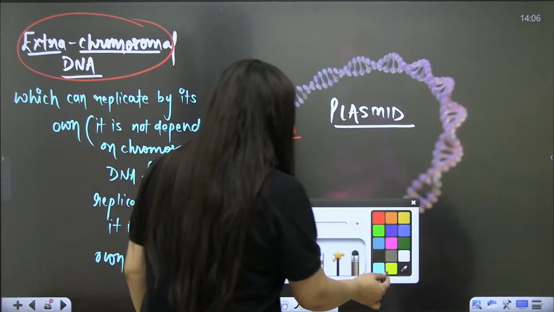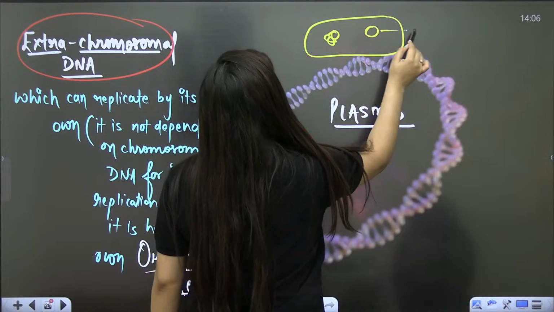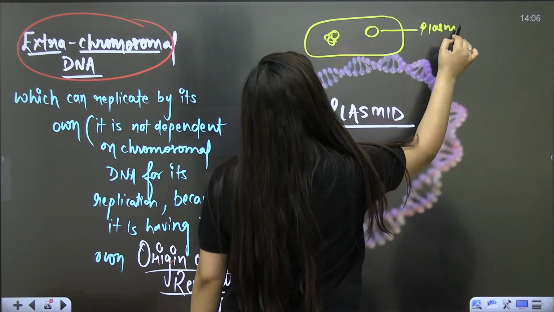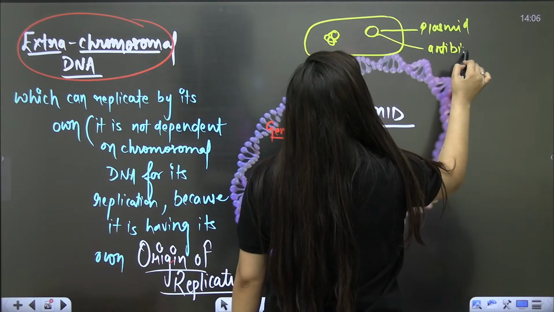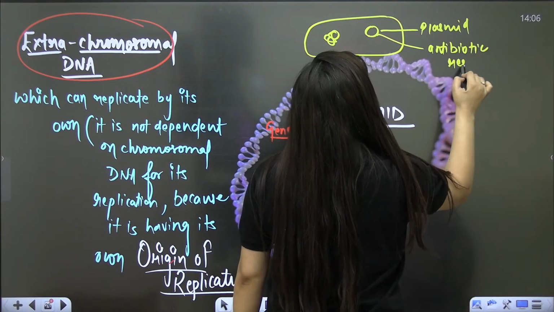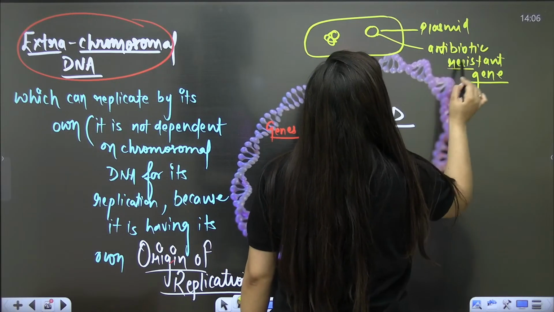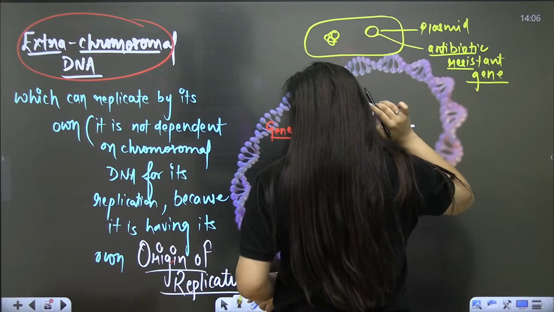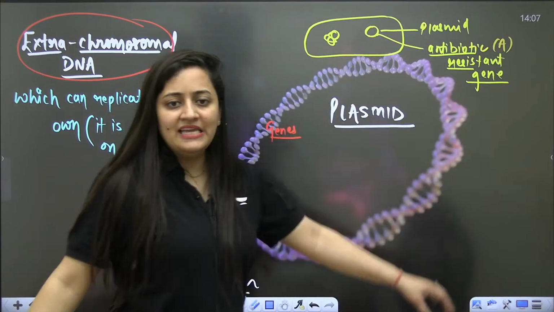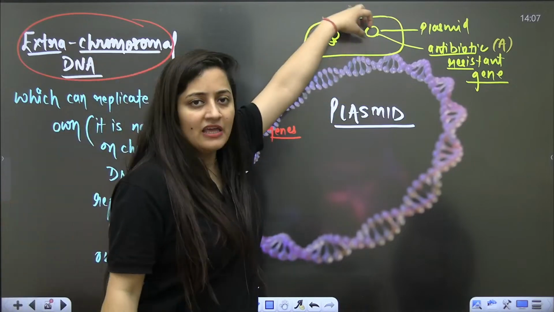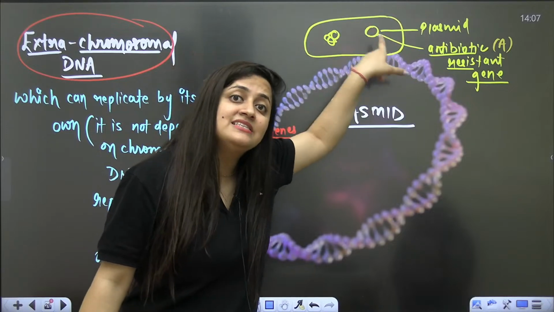Let me explain. Let's say there is one bacteria, and in that particular bacteria we can see that this plasmid is having an antibiotic resistant gene. This plasmid is having antibiotic A resistant gene, meaning if I give antibiotic A to this particular bacteria, it will survive.